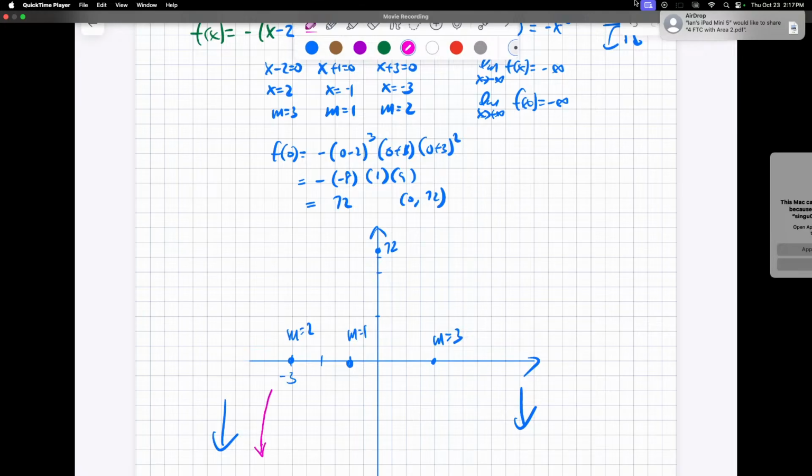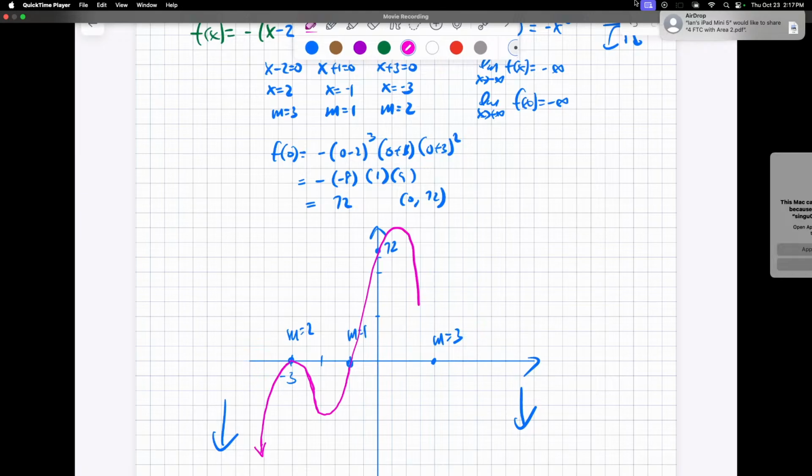So when I hit here, what's it going to do? It's not going to go through. It's going to bounce. Multiplicity is 2, so it's going to bounce. That multiplicity is going to tell me how I behave at that particular 0. Now I'm going to go to here, and I know that I have to come back to another 0. I don't know how low it's going to go, but I'm just going to go back up because I have to come back here eventually. And we're probably going to do this, and it's going to be like here.